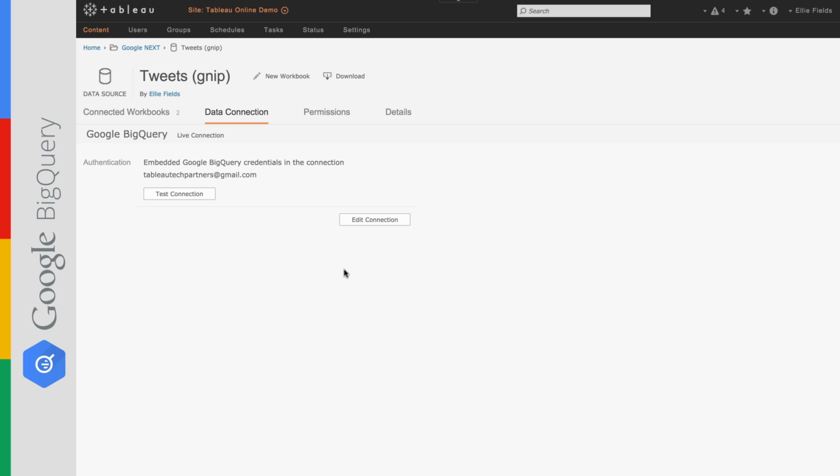So working with Tableau Online, you can actually publish BigQuery as a live data source, or you can publish workbooks. And once you've got the data source published, you can even go in and create a new workbook. So let's do that against this Twitter data set.